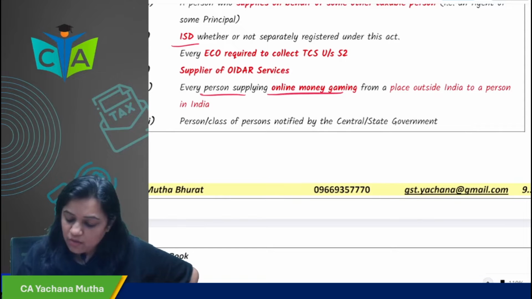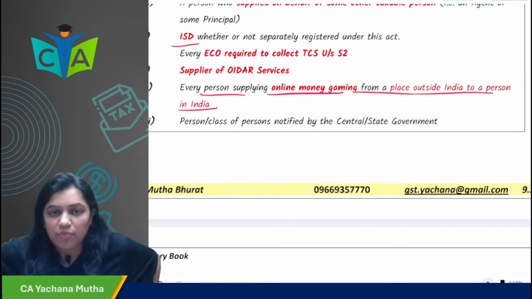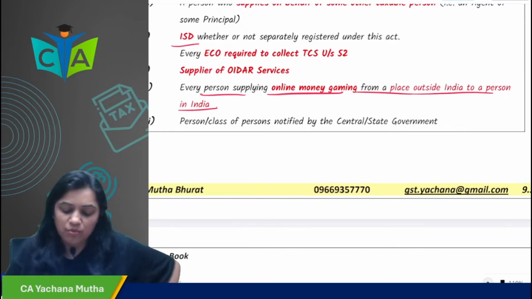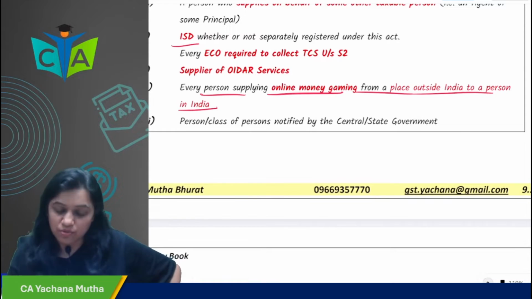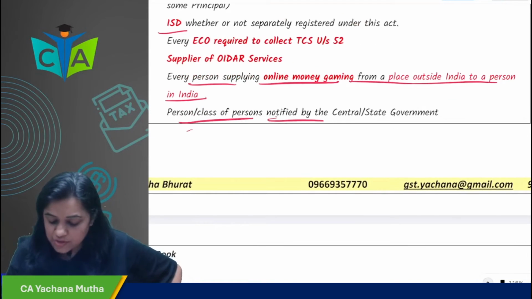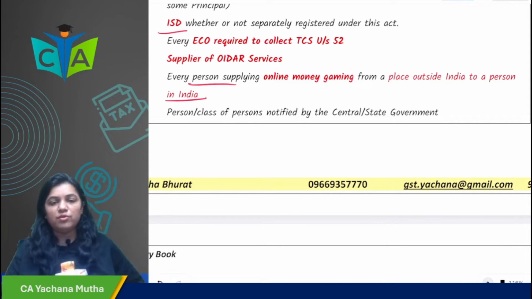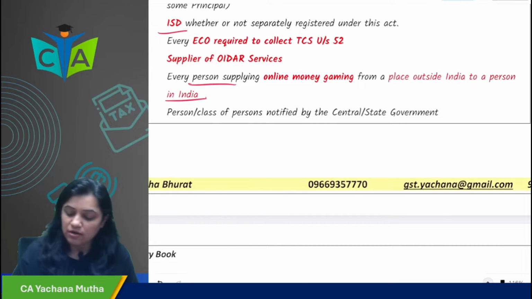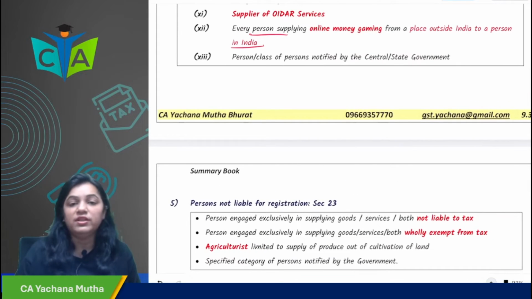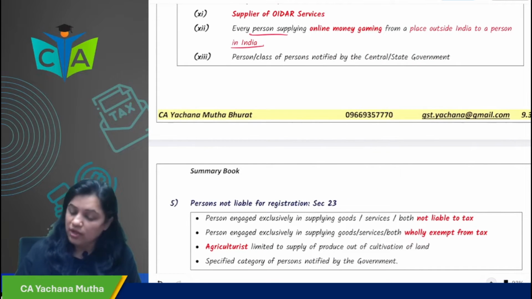Then every person supplying online money gaming from a place outside India to a person in India is compulsorily required to take registration. Then a person or class of persons notified by the central government or state government is compulsorily required to take registration. So in all these cases you are compulsorily required to take registration.